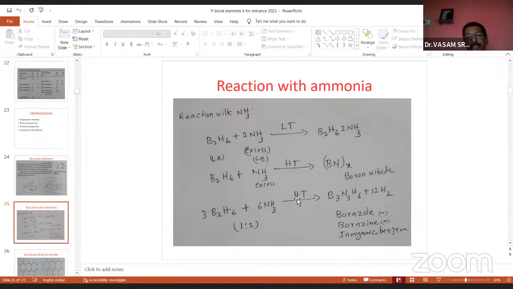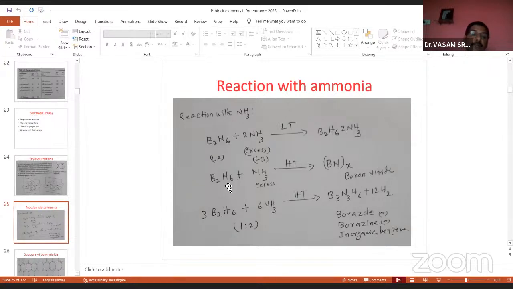In the first reaction, you have to take an excess of ammonia. The diborane reacts with 2 moles of ammonia, and at low temperature you get the diammoniate of diborane. It is a coordinate covalent bond. This is a Lewis acid, and this is a Lewis base. Lewis acid and Lewis base give this dative bond. The dative bond is present in the diammoniate of diborane.